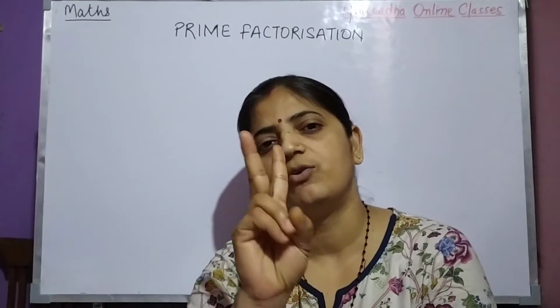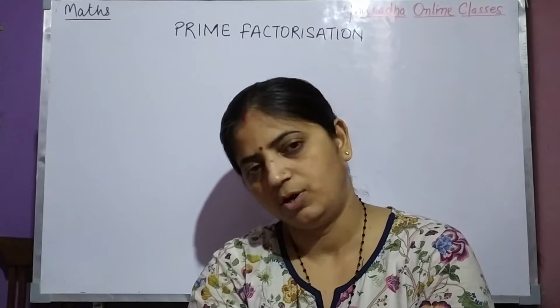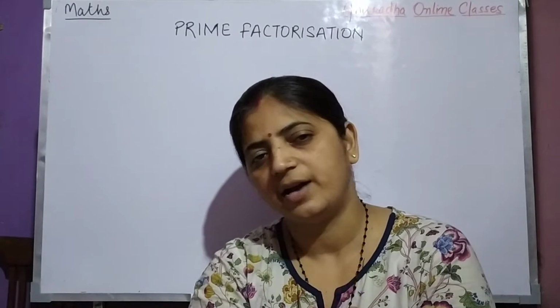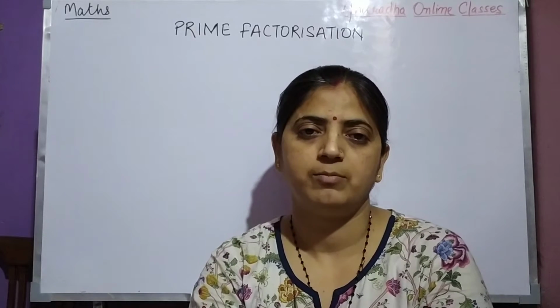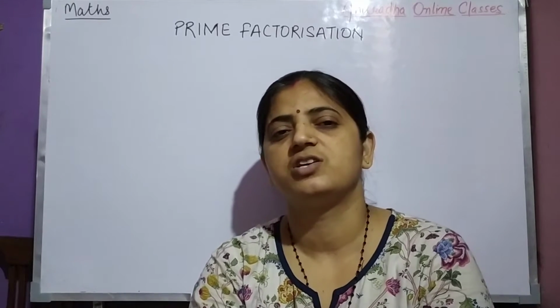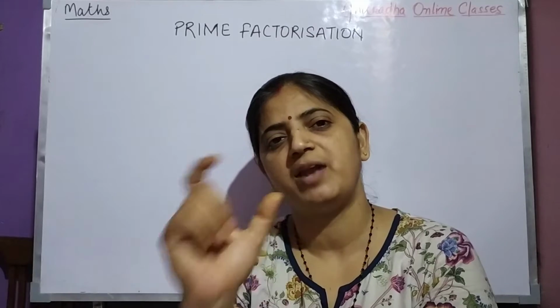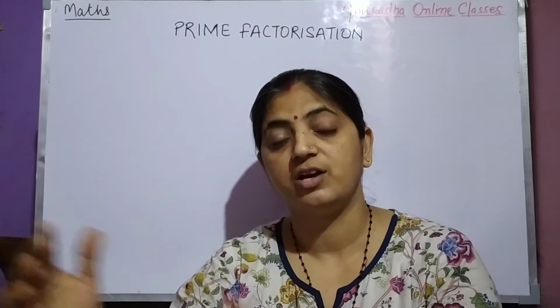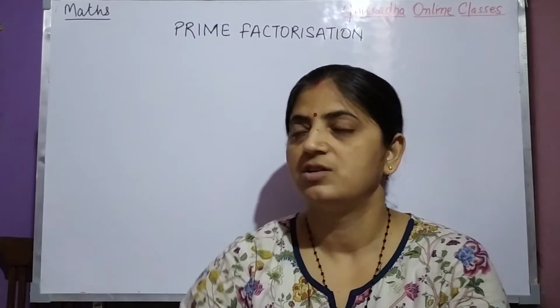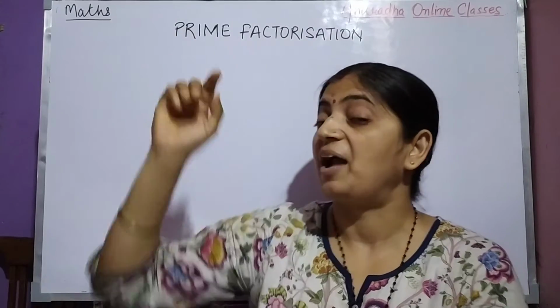A prime number has only two factors, one and the number itself, and the second one is a composite number. So in prime factorization, we have to split a composite number into its factors. Those factors must be prime factors.